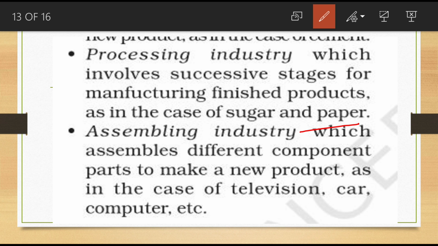Like this, from sugarcane we get sugar, which also requires a number of processes before the final product sugar is obtained. So a number of processes are required for manufacturing finished products. That type of industry we can classify as a processing industry. Clear? In processing industry, raw materials are processed to produce finished goods through a series of manufacturing operations.